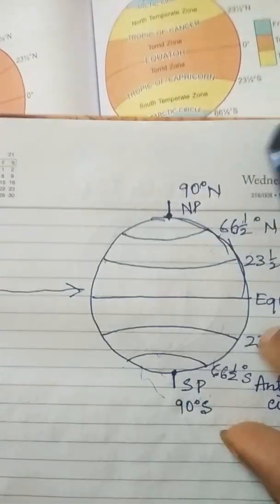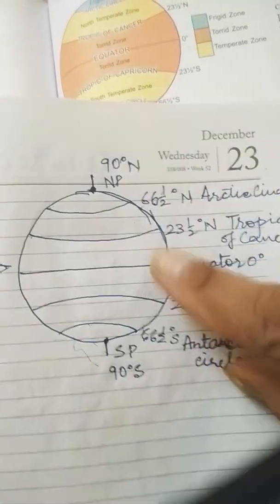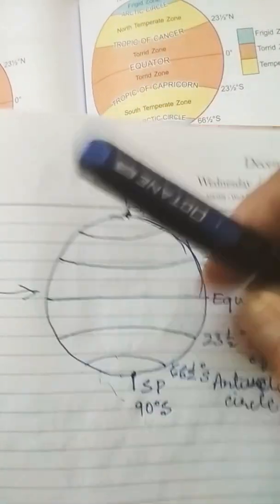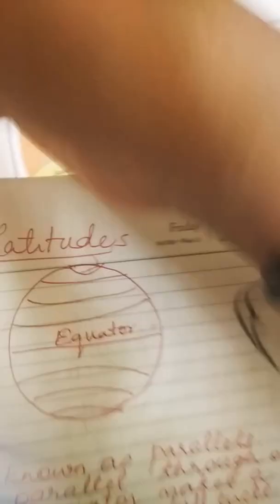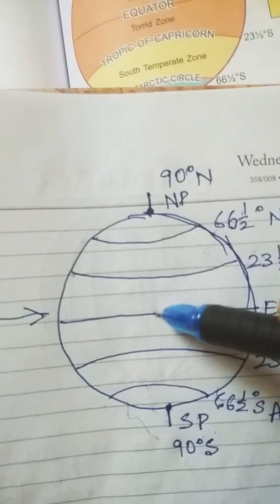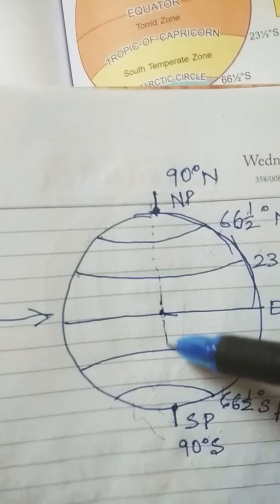Now very simple. Here you see, this is 0 degrees. The equator is at 0 degrees. Taking the line perpendicular to it, if you keep your protractor, you all must know how to draw angles with a protractor. If this is your baseline, this is the center. If you see this, it is perpendicular, 90 degrees.